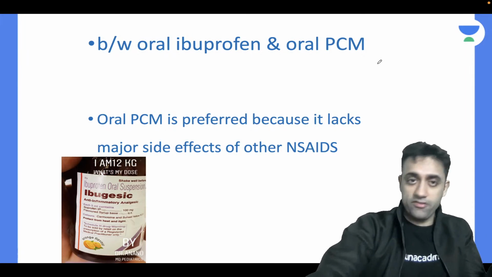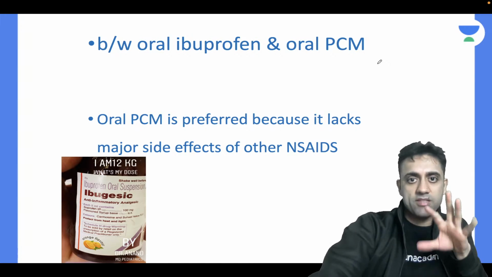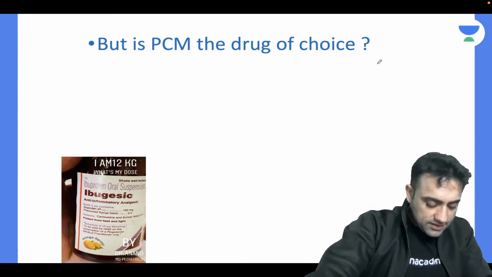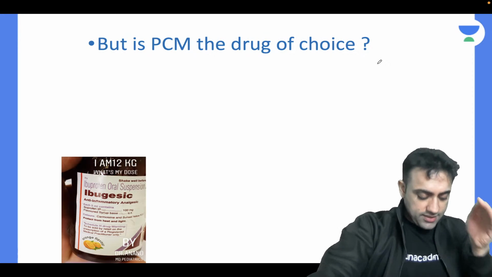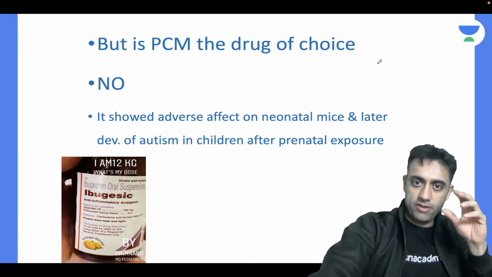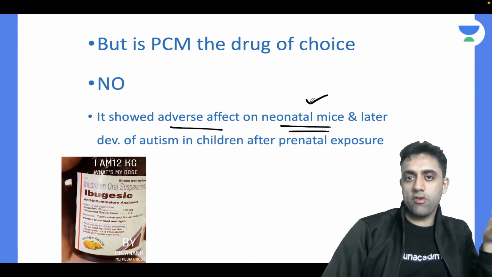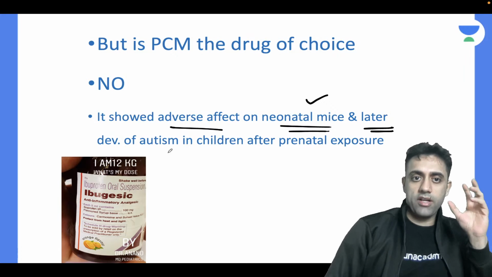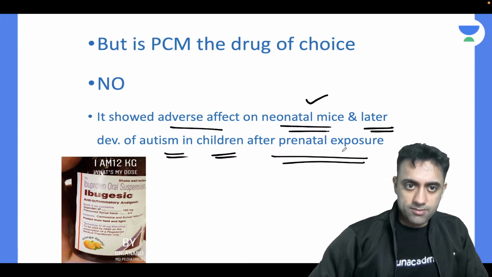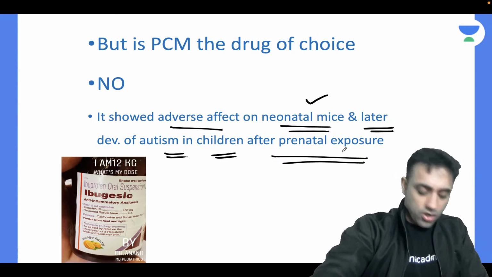It's like a small Disprin, the one which I took. So I'll repeat again: between oral ibuprofen and oral paracetamol, paracetamol is preferred. But at the same time, is PCM the drug of choice for closing the patent ductus arteriosus? The answer is no, paracetamol is not the drug of choice. Why? Because paracetamol showed adverse effects in neonatal mice, and later there was development of autism in children after prenatal exposure to paracetamol. That's why paracetamol is not the drug of choice.